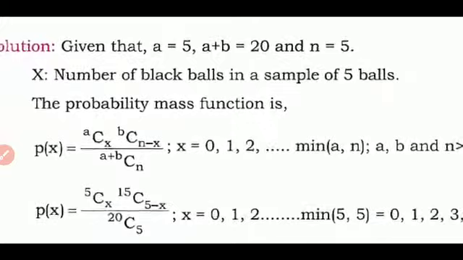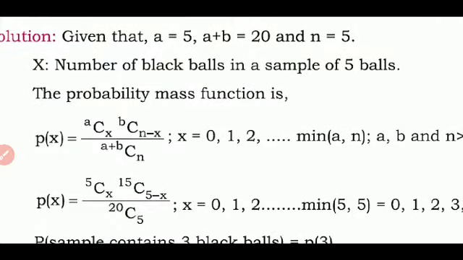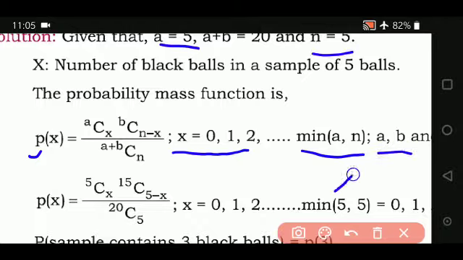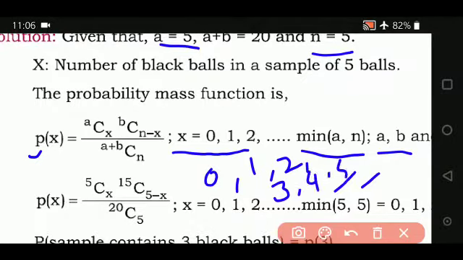Then we have to write the probability mass function. P of X equals ACX into BCN minus X divided by A plus BCN, where X takes the values 0, 1, 2, and so on, up to the minimum of A and N. Here A is 5 and N is 5, both are 5, so X takes the values 0, 1, 2, 3, 4 and 5.